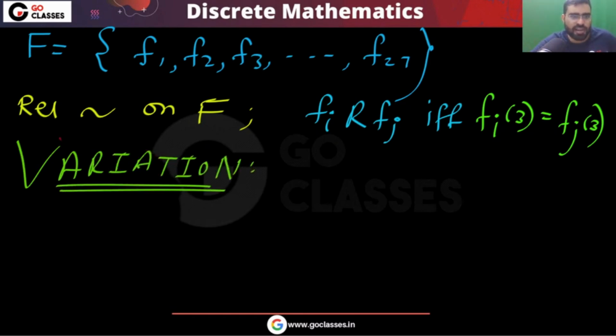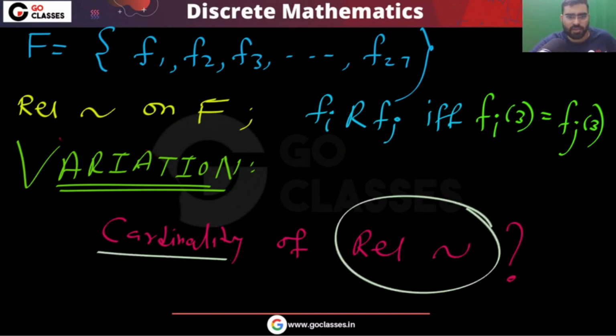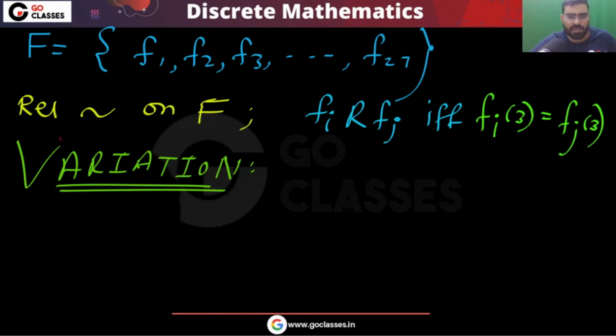You tell me what is the cardinality of this relation. Tell me, what is the cardinality of this relation? This is what I am asking. So what will be the answer?